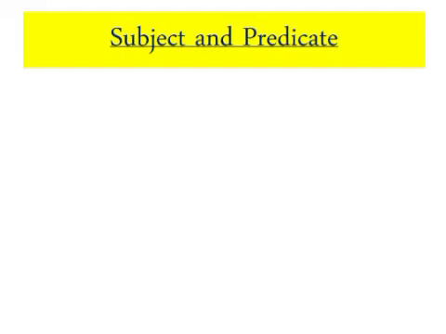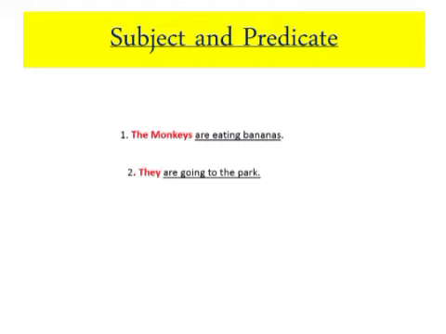Let us see another example. The monkeys are eating bananas. They are going to the park. She is looking pretty. Here the words written in red color, the monkeys, they, she, are the subjects and the rest of the words are the predicates.